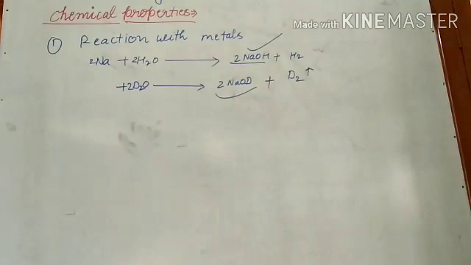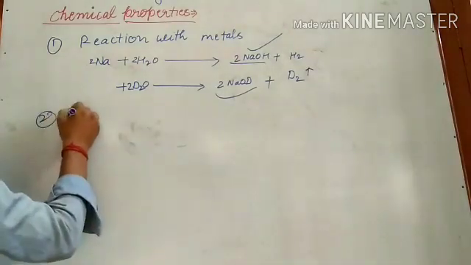If another reaction we see, reaction with metal oxide.